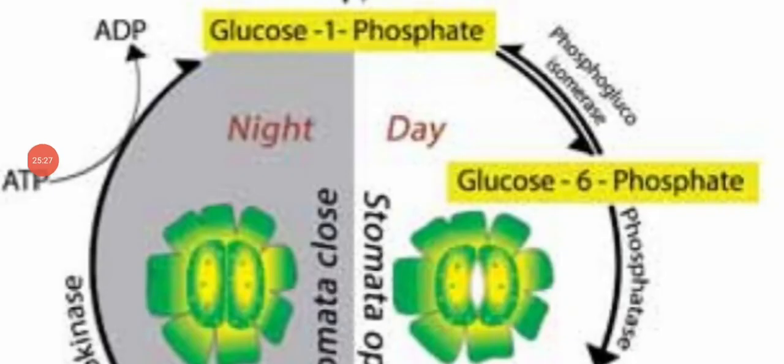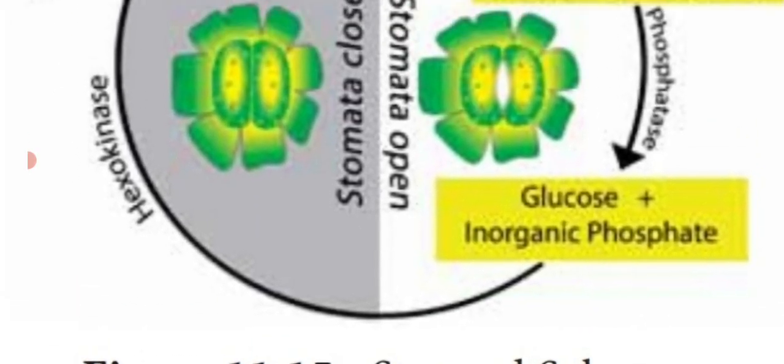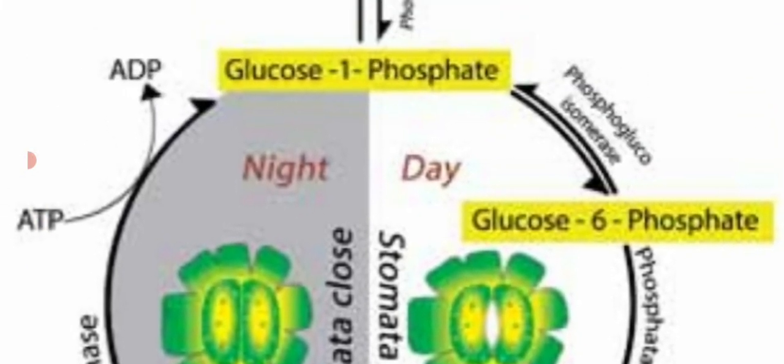Dear students, see the diagram. This is the conversion of the Steward scheme, daytime and nighttime.